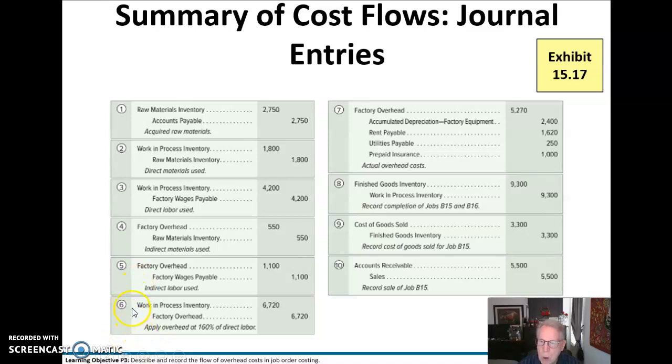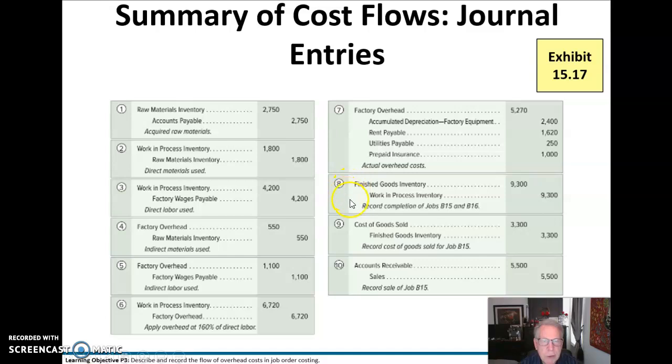And then we're going to charge work in process inventory with a debit and credit factory overhead for that which we applied, 160%. I'll come back to that in a second. And then for factory overhead actual here, again, we're going to debit factory overhead account and credit the actual overhead costs in those categories shown.